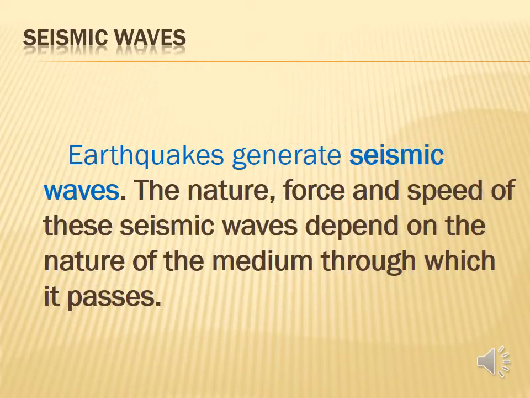then seismic waves. Earthquakes generate seismic waves. The nature, force and speed of these seismic waves depend on the nature of the medium through which they pass. Accordingly, there are 3 major types of waves. What are the waves? We are going to see.